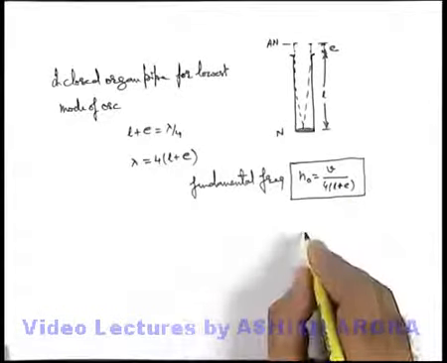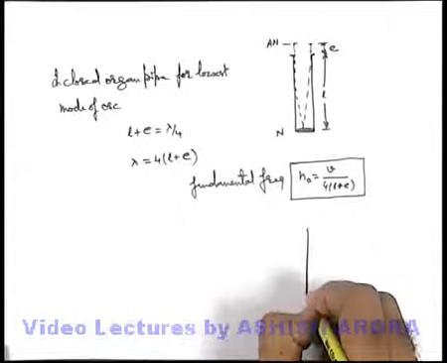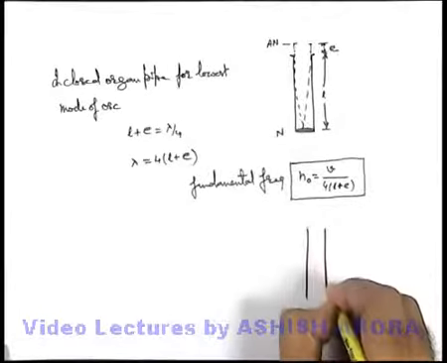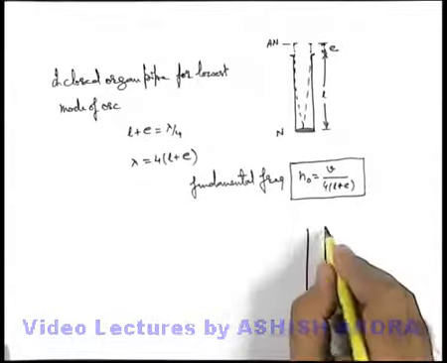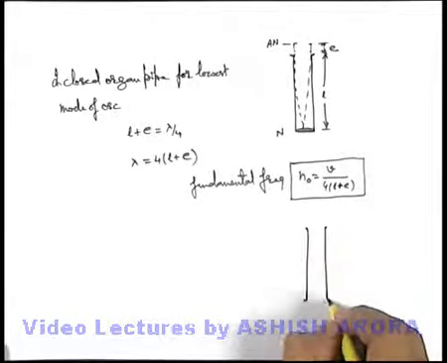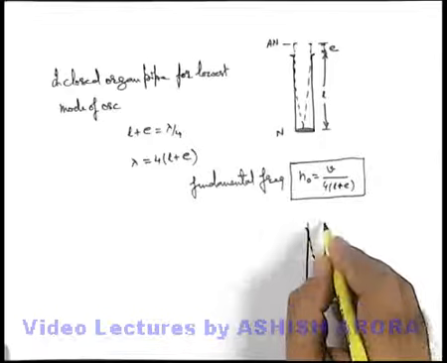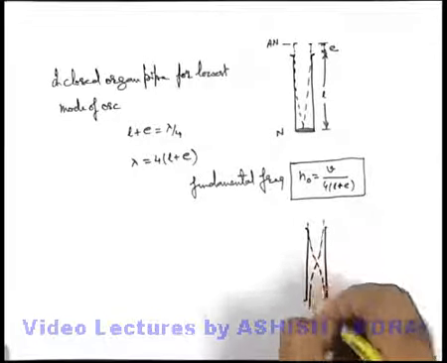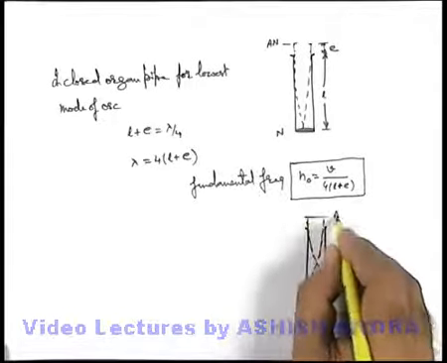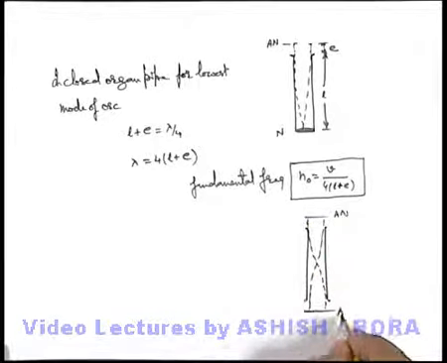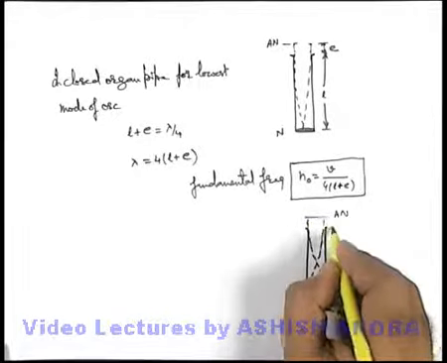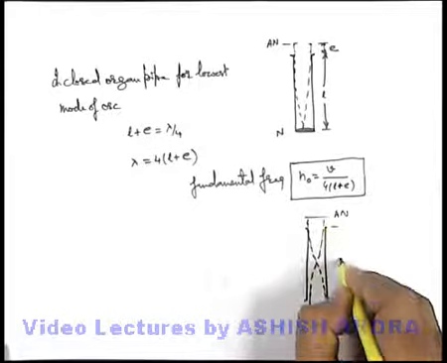Similarly, that was the case for the closed organ pipe; now the open organ pipe. In an open pipe, antinodes are obtained at both the open ends. So for the fundamental frequency, this would be the situation: on both sides the antinodes are obtained away from the open mouth of the organ pipe.